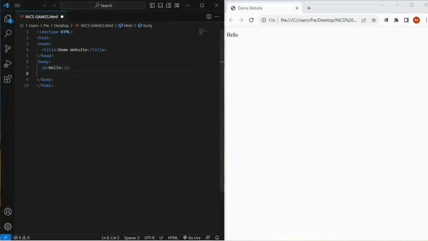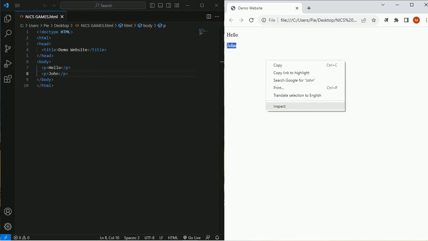Now if I want to write John, I can pass another p tag and write John. Now my browser is showing hello and John in this page area, and I have the capability to select hello with one p tag and John with another p tag.